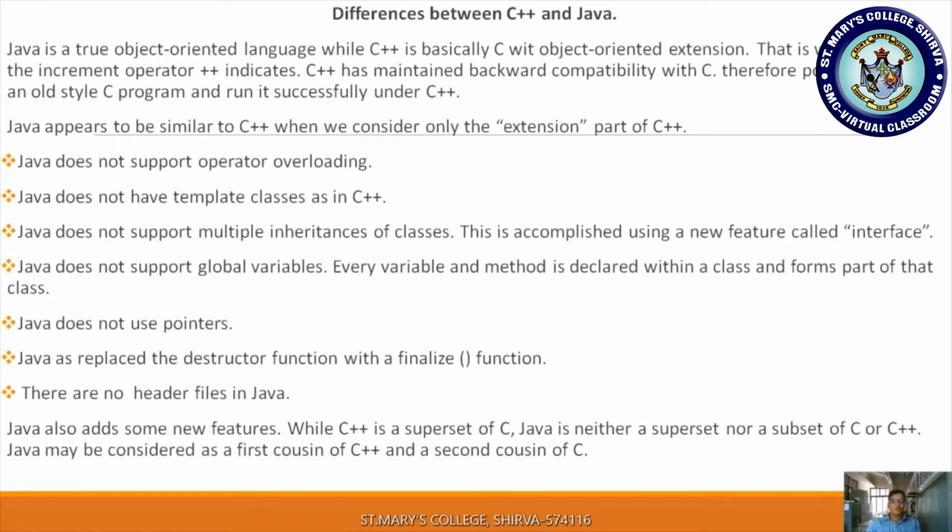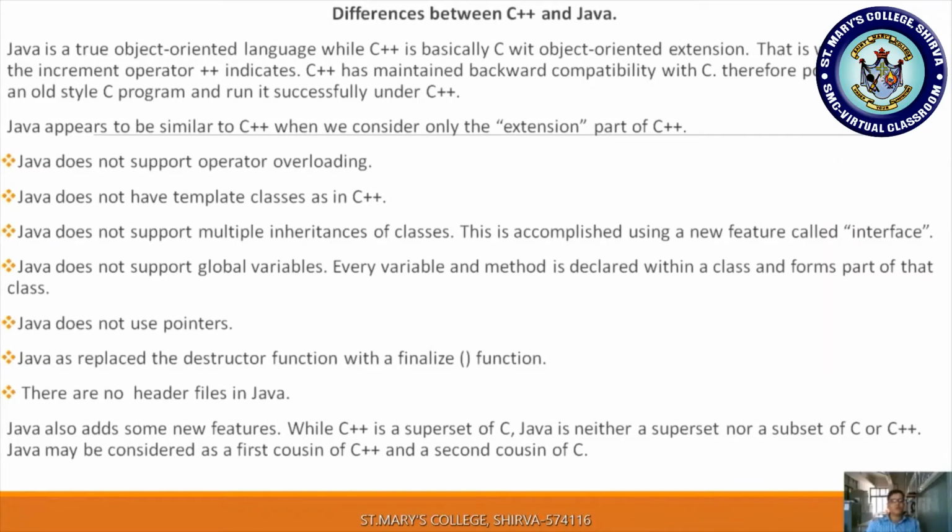Deriving a new class from more than one base class is called multiple inheritance. This concept is not directly supported by Java, but we can achieve multiple inheritance by using a feature called interface. This is a very important concept, so we have to learn it.